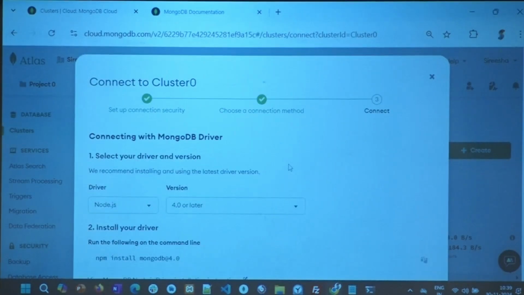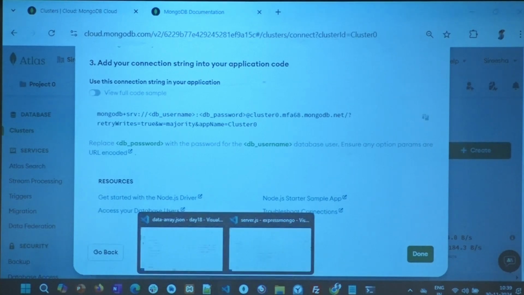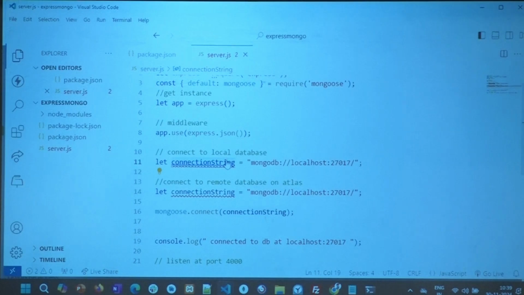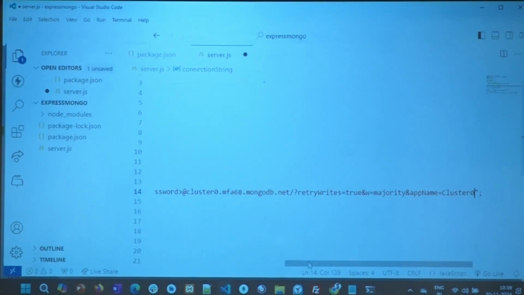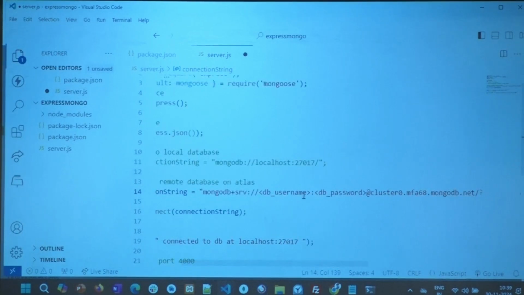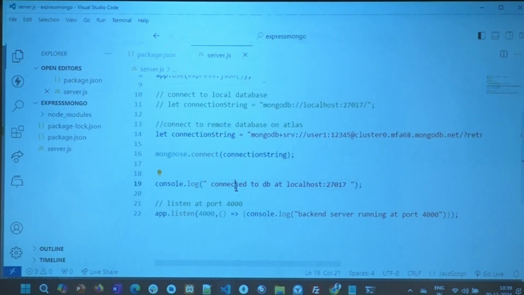There, drivers. I go here, copy it from here, MongoDB, and go to my code and paste it there. Control V. You see that? The complete cluster. Now, what was the username and password? I'm going to go here, say username is that. Remember, anything that you have to replace or anything that's a placeholder is enclosed in less than and greater than symbol, please. Username and password is that for me. There. So let's see. Control S.